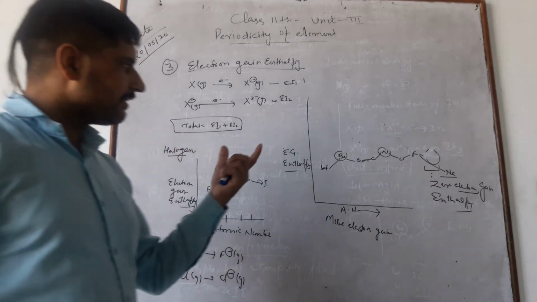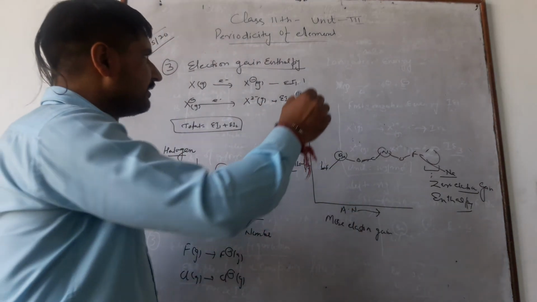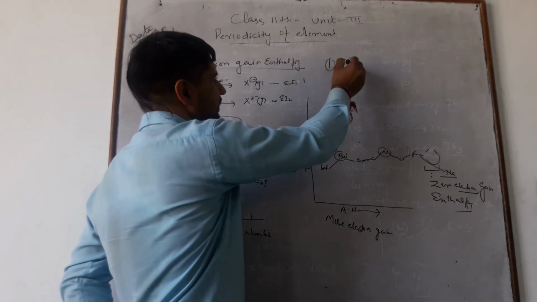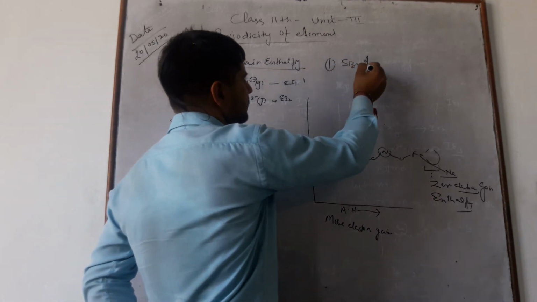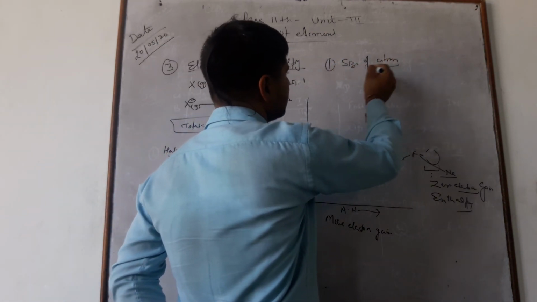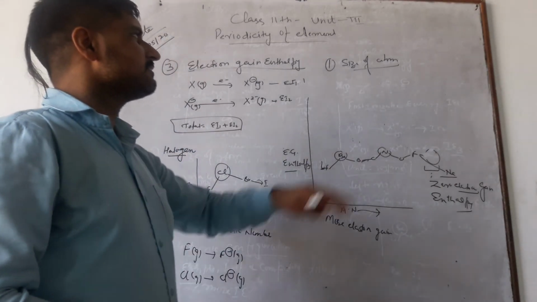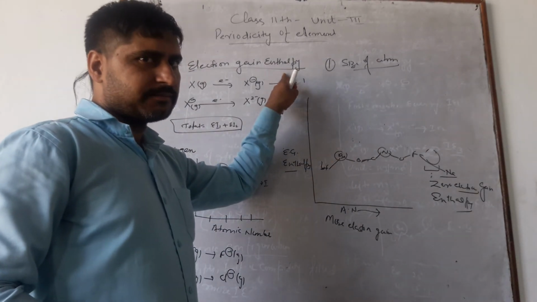Now this electron gain enthalpy again depends upon the size of the atom. It means the smaller the size, the greater will be the electron gain enthalpy.